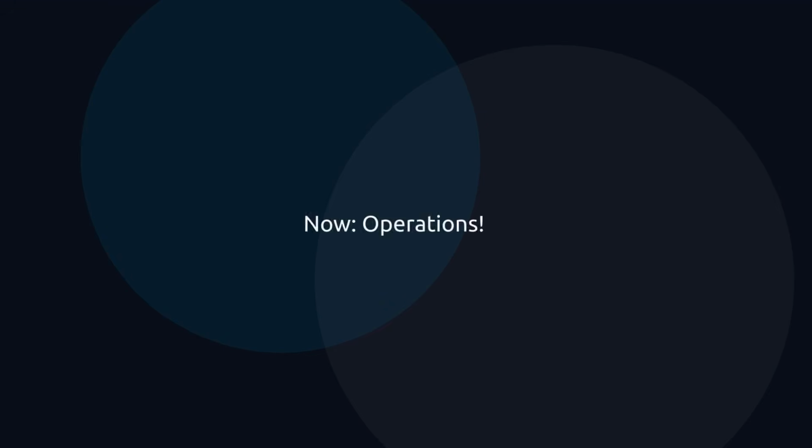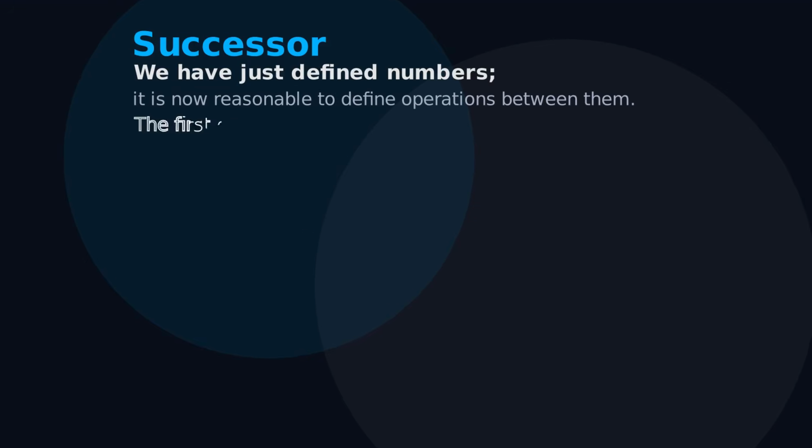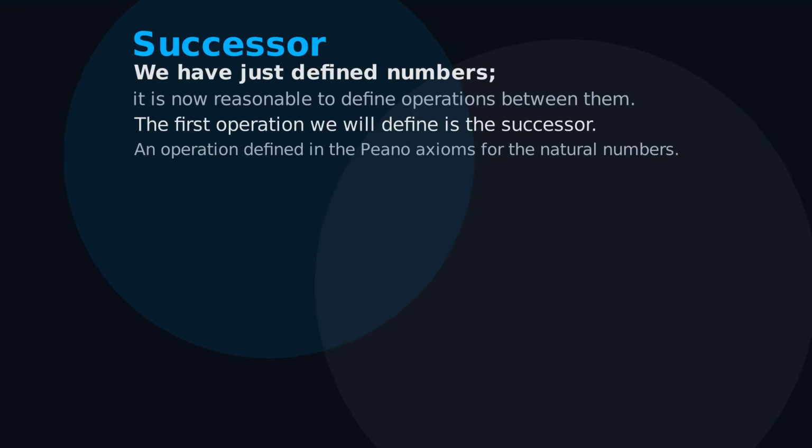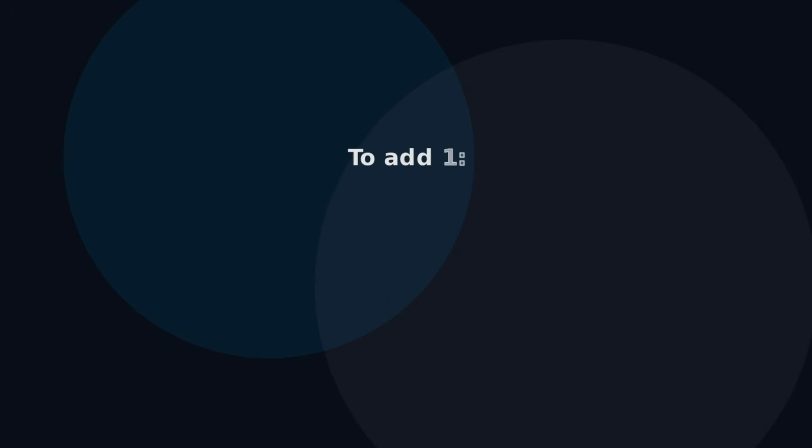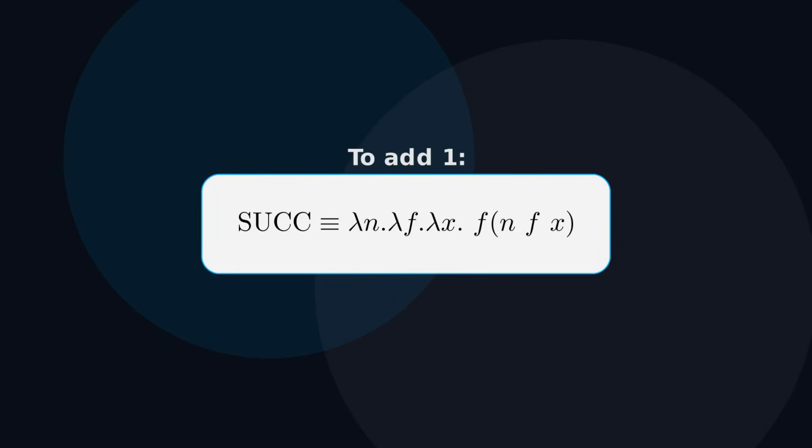Having now defined numbers, it is reasonable to define operators between them. The first operation that we will define is that of the successor, which is an operation defined in the Peano axioms for the natural numbers. The successor function is essentially, given a natural number, get the next one, which in terms of the operation of addition can be seen as just addition of 1 to the number. So the successor function is just the following expression in lambda terms.